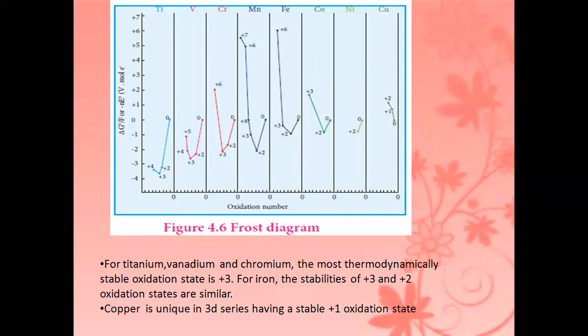So next one is the Frost diagram. In the Frost diagram, we plot the oxidation number on the x-axis and the delta G value on the y-axis. So from the Frost diagram, we can easily find out which oxidation number is more stable. Here we are plotting that.